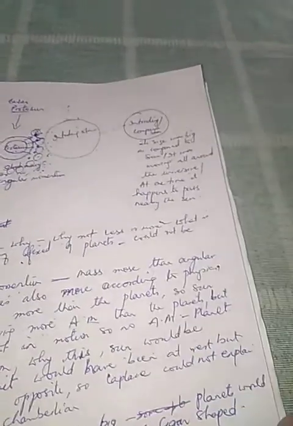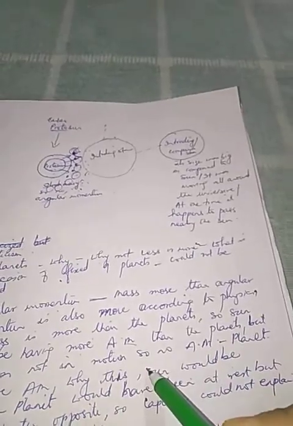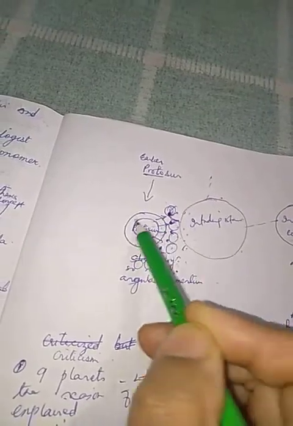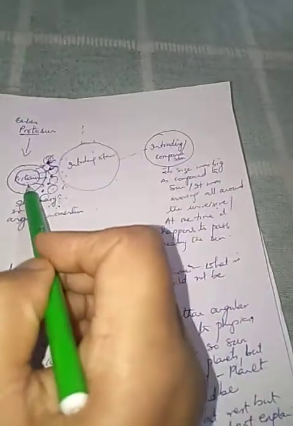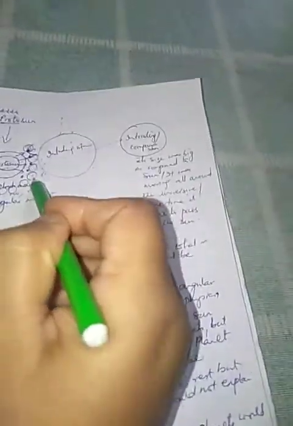Yes, but the sun was not in motion, so there was no angular momentum. The sun should have more angular momentum, but the sun does not have any because it was stationary, whereas the planets have more angular momentum.